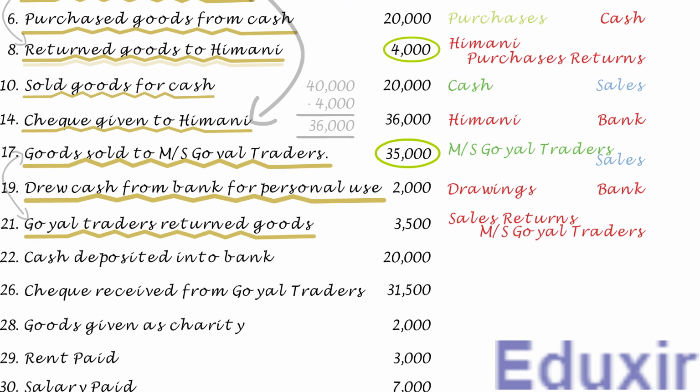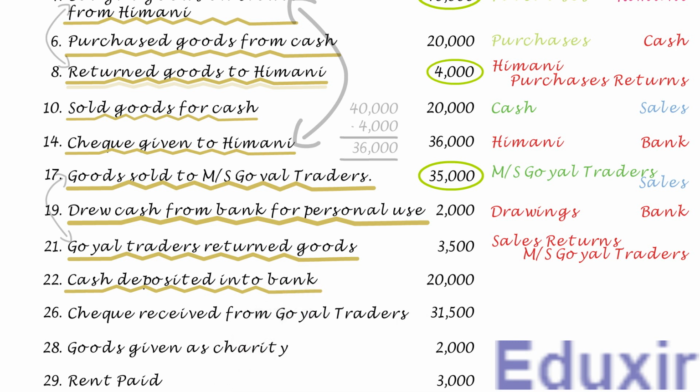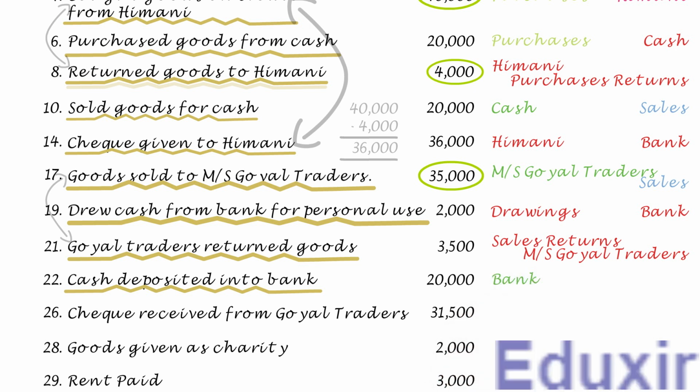In this transaction, a cash worth of 20,000 rupees is deposited into the bank. So, in this transaction, the bank asset is increasing. The rule to record an increase in the asset is to debit the corresponding assets account. In this case, the bank account should be debited. Also, as the cash is deposited into the bank, the cash available with the business will decrease. In other words, the cash asset of the business is decreasing. The rule to record a decrease in the asset is to credit the corresponding assets account. In this case, the cash account should be credited.